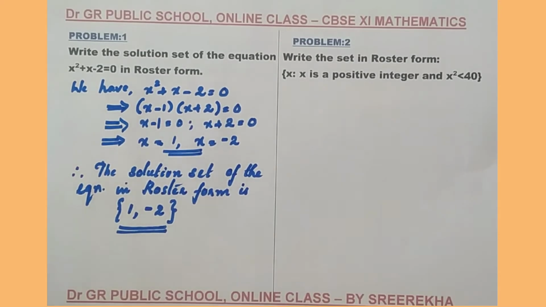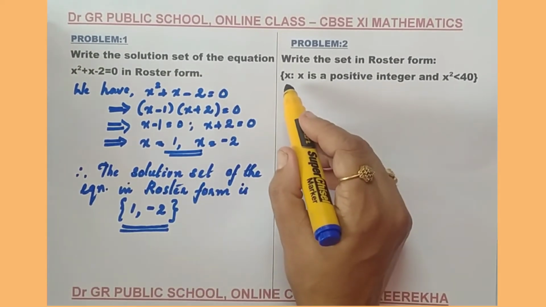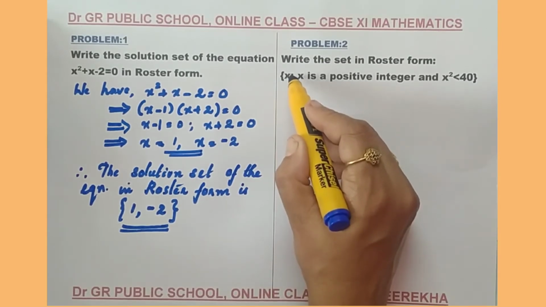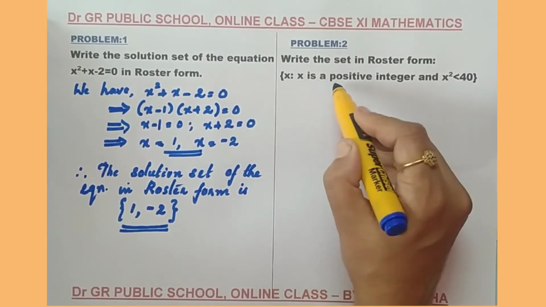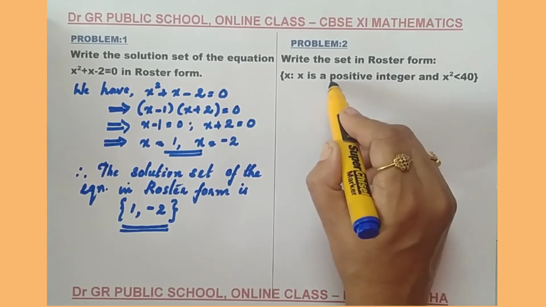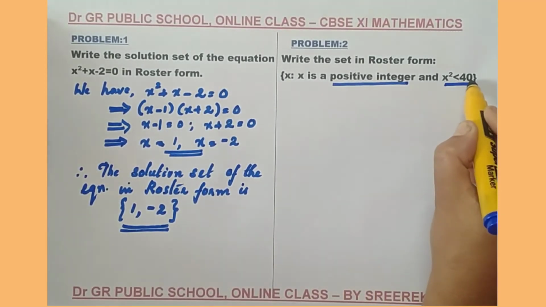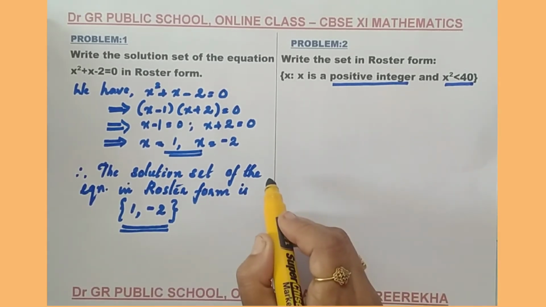Come with the problem 2. Write the set in a roster form. A set is given for you. Set of all x. We need to read like this. Set of all x such that, this column represents such that, x is a positive integer. The condition is that x should be a positive integer, but the square of that number must be less than 40.